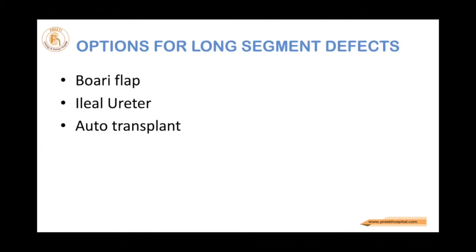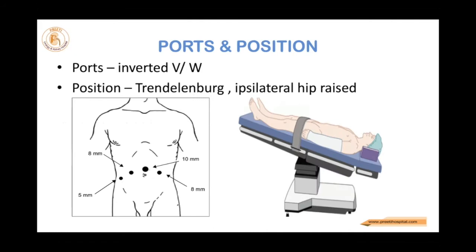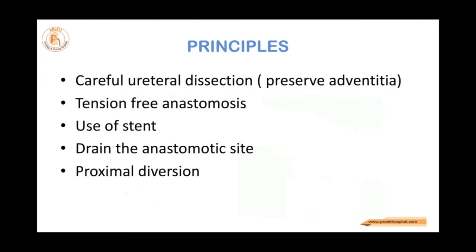Now, autotransplant, generally in private practice we will be hesitant to do, so we are left with the Boari flap and ileal ureter. Boari flap. This is a wrong slide. In Boari, it depends on how far you want to take the bladder. If it is to the upper end, then two port positions will be there. I will show that. The principle is the same as any other surgery: tension-free anastomosis without ischemia.